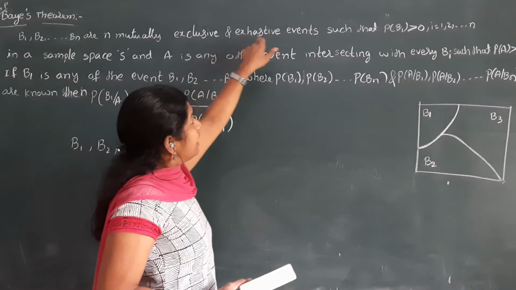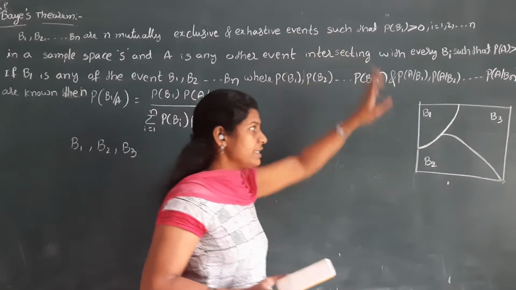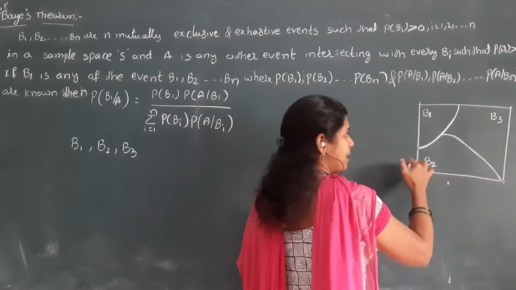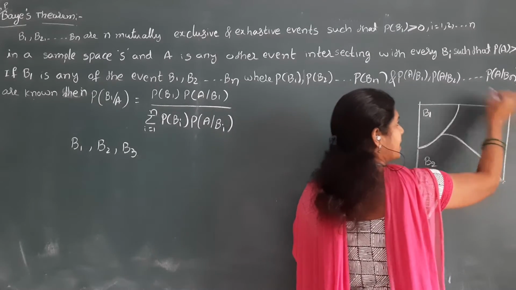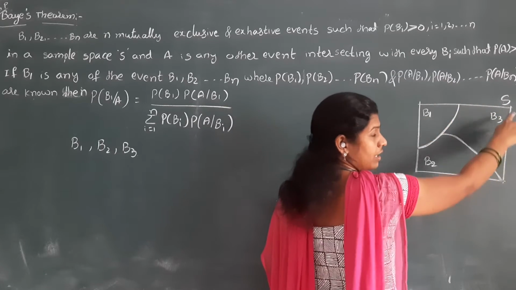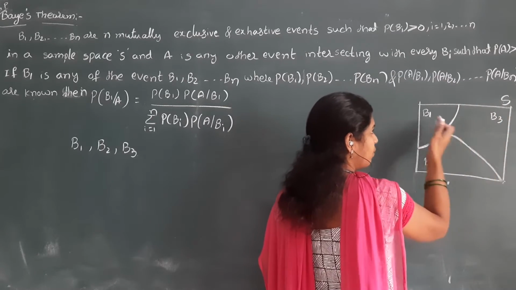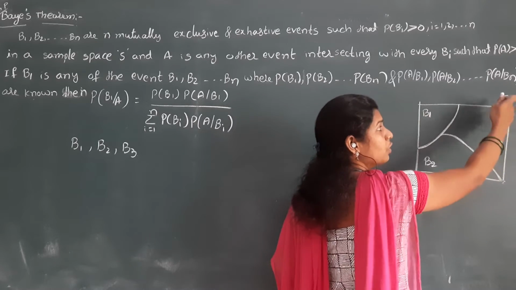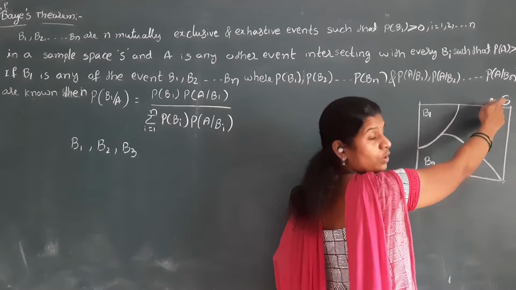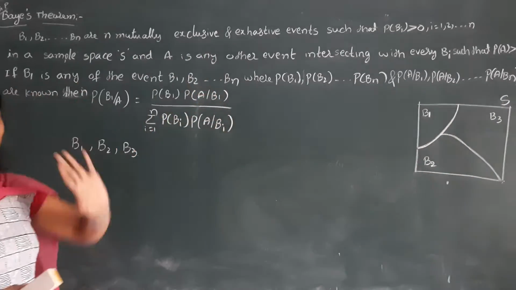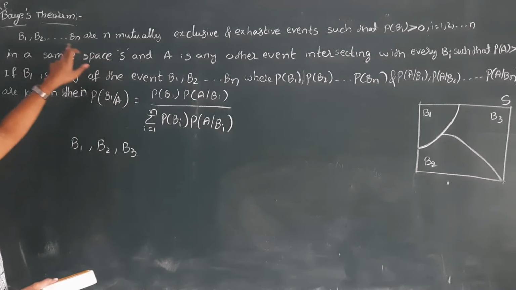Next, exhaustive events. Exhaustive events is nothing but what? Add all these events, definitely you get the total sample space. So S, this total area, is nothing but the total sample space. B1 plus B2 plus B3 areas give you the total sample space. So B1, B2, B3 are exhaustive events. The 2 conditions are satisfied.